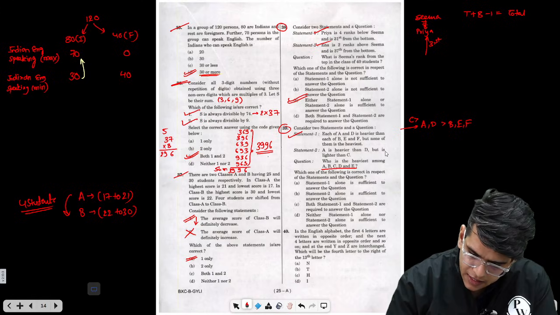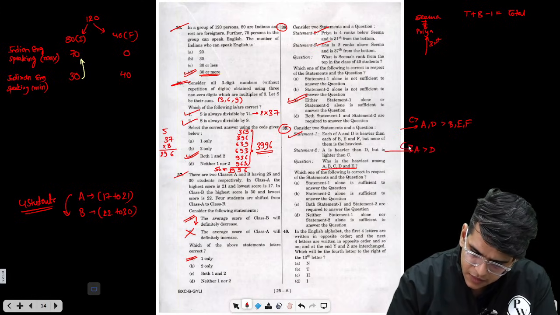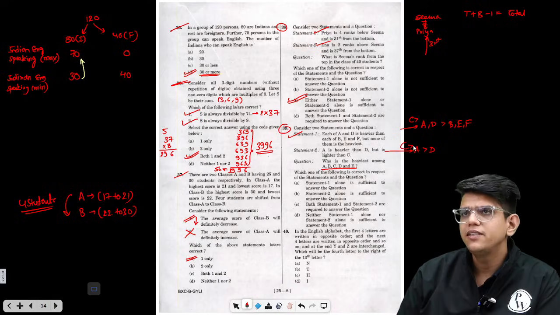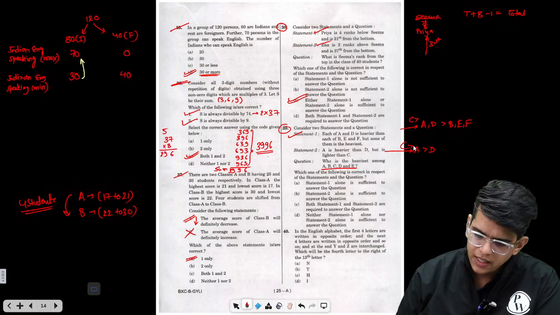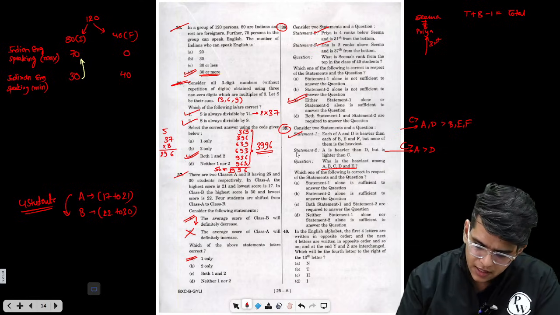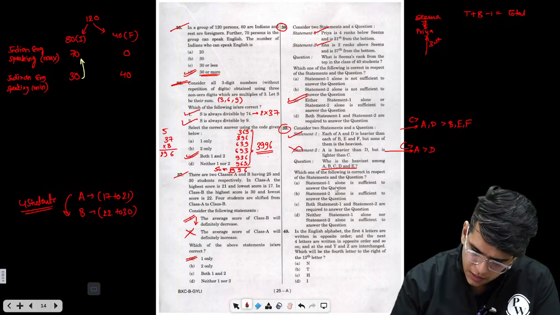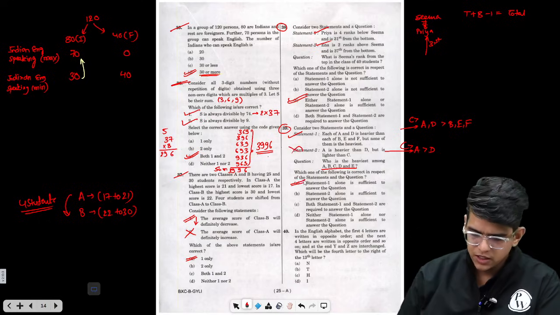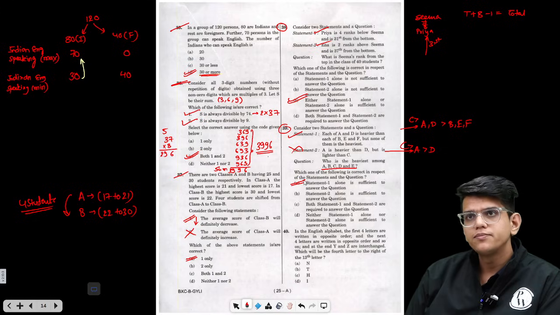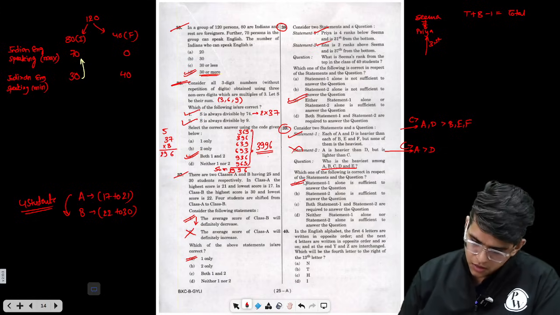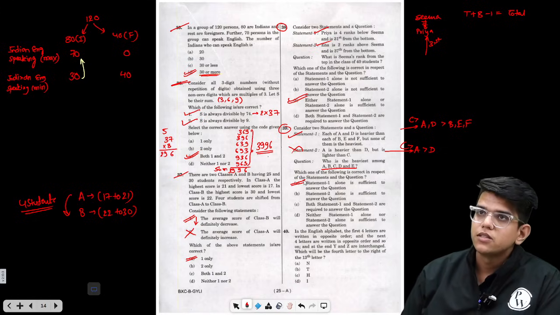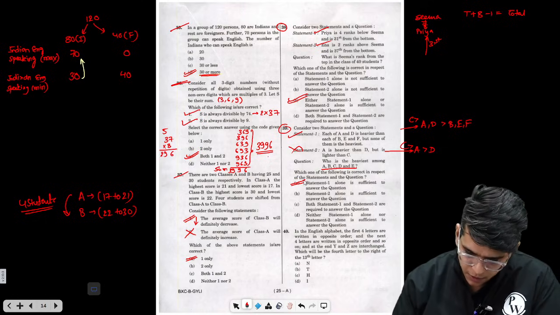A is heavier than D but is lighter than C. Here we can't tell who is the heaviest because we don't have information about E and D. So we can't answer by using this. So statement 1 alone is sufficient to answer the question is the answer. This is a very easy question.